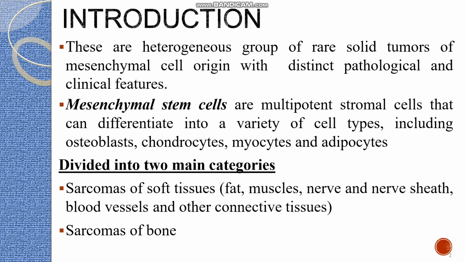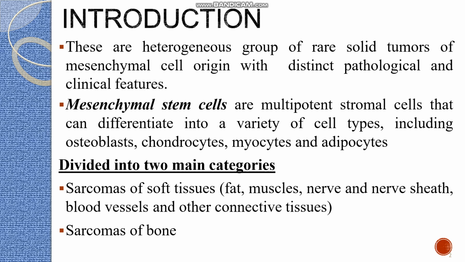Today we will be dealing with sarcomas. So, what are they? Sarcomas are a heterogeneous group of rare solid tumors which occur in the mesenchymal cell. So, what are mesenchymal stem cells? These are multipotent stromal cells which can be differentiated into any type of cell like osteoblasts, chondrocytes, myocytes, and adipocytes. So generally, sarcomas are divided into two categories: sarcomas of soft tissue as well as sarcomas of bone.